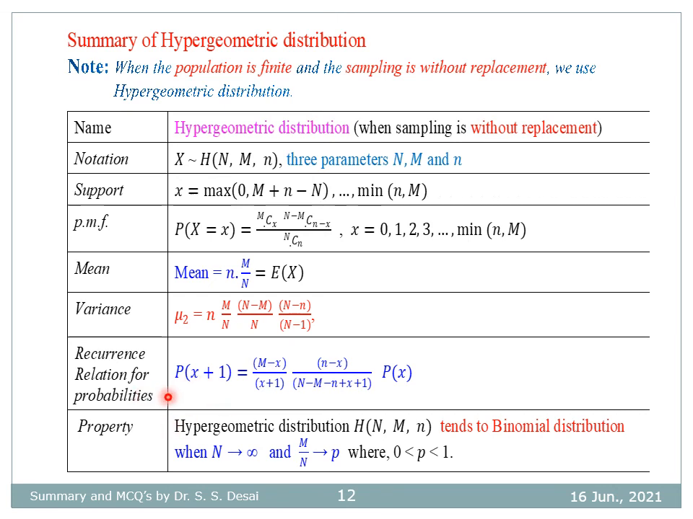The recurrence relation for probabilities of hypergeometric distribution is probability of x plus 1 is equal to (M minus x) divided by (x plus 1) into (n minus x) divided by (N minus M minus n plus x plus 1) into p(x). Property: hypergeometric distribution tends to binomial distribution when N tends to infinity, that means when N is large, and M by N is the probability of success p.